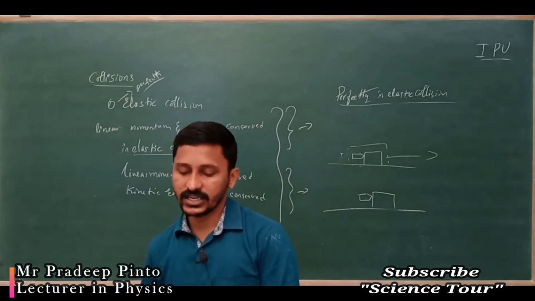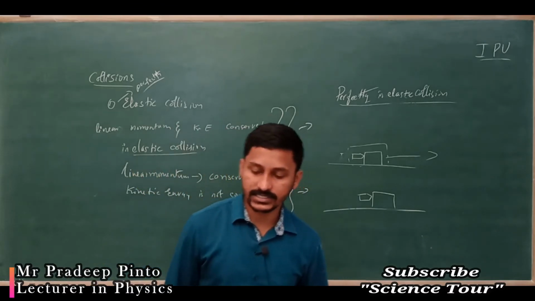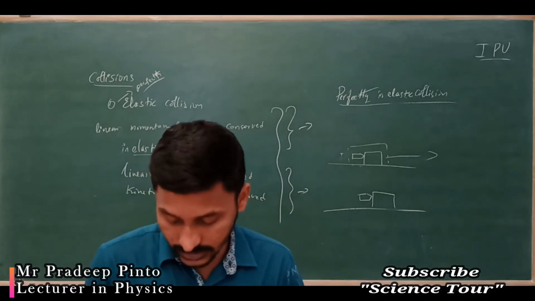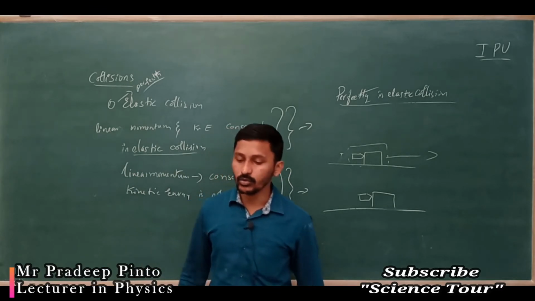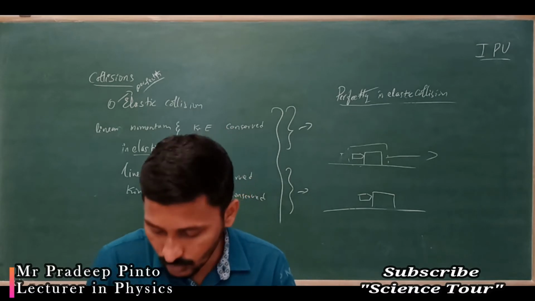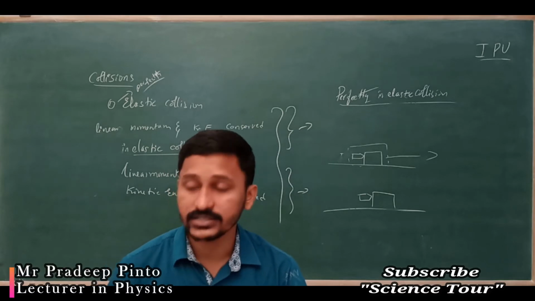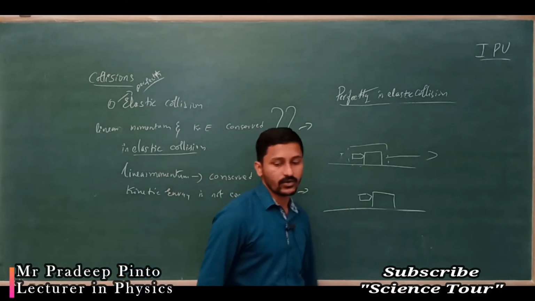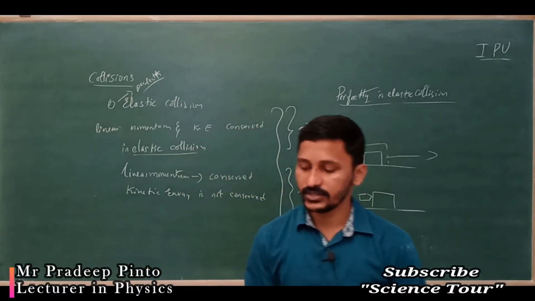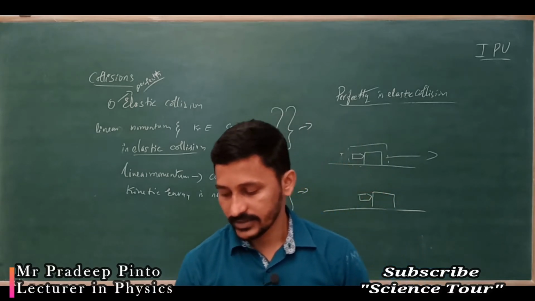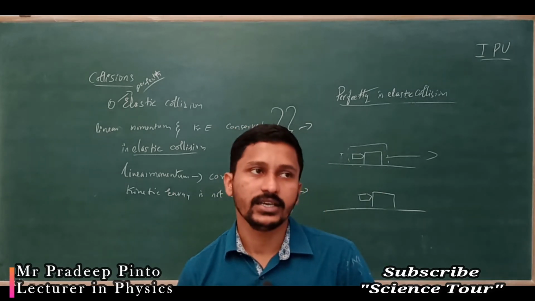A collision between two bodies is said to be perfectly inelastic if the two bodies after the collision stick together and move as one body. Okay, in this collision the linear momentum is conserved and kinetic energy is not conserved. So this is what perfectly inelastic collision is.